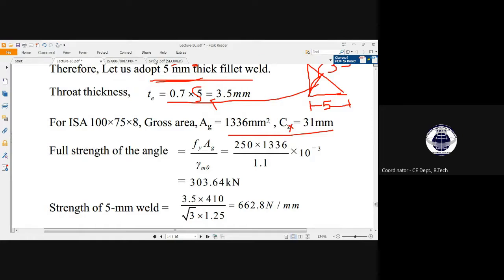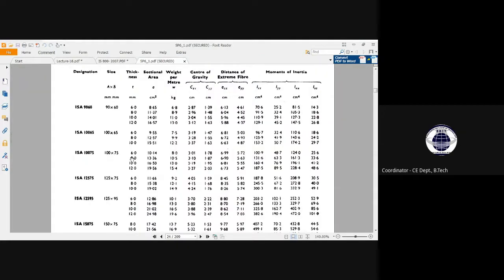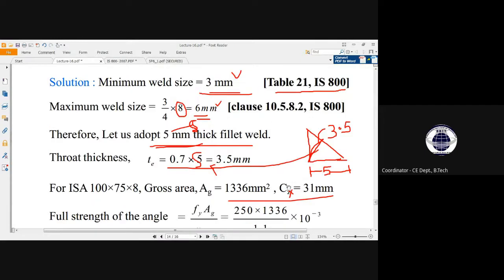Now, corresponding to that, see here the center of gravity. This is given as Cxx and Cyy, in centimeters. So corresponding to that 8 millimeter thickness, our Cxx will be 3.1 and Cyy will be 1.87. So what is 3.1 here? Let me show you through the diagram.